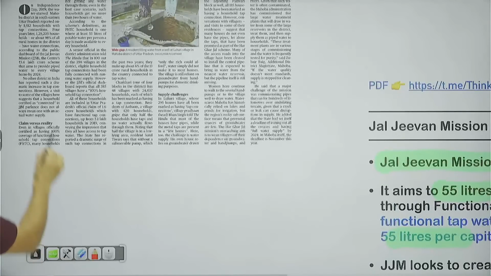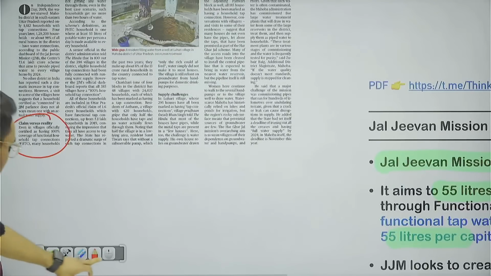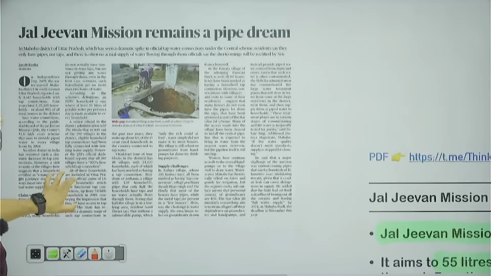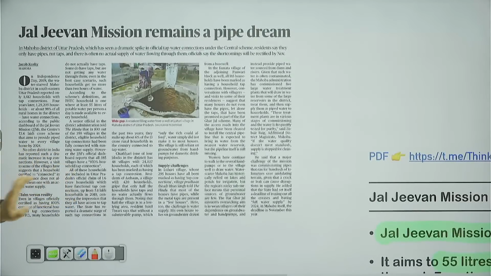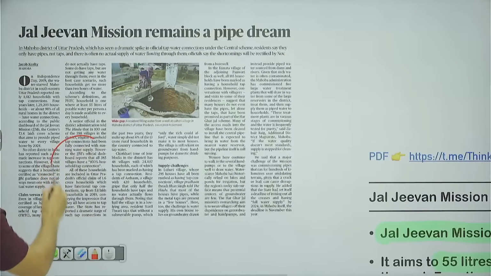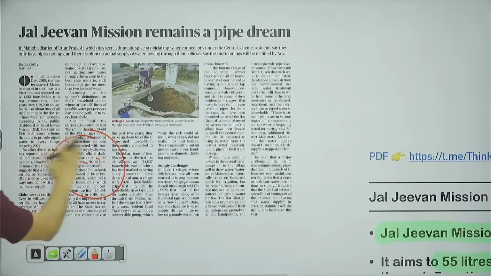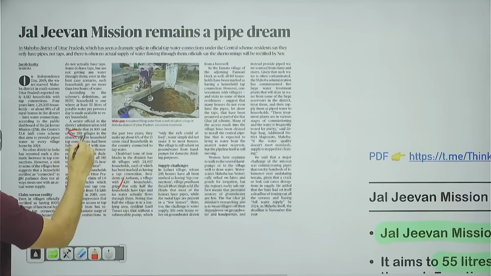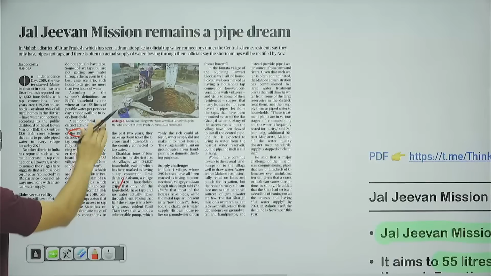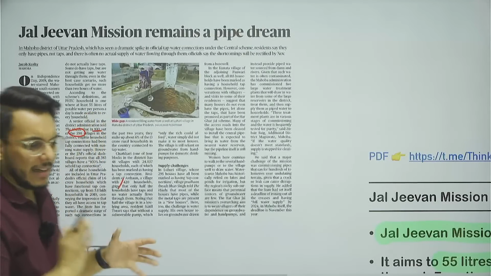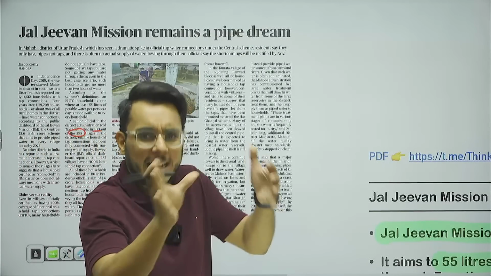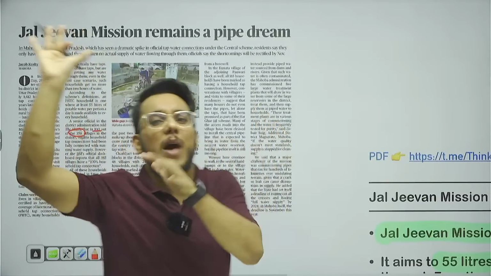Even in villages officially certified as having 100% functional household tap connections, it is being said that JJM's official dashboard reports that all 385 villages have 100% household tap connections. But here it is provided that out of 398, only 100 are actually receiving the water. So that kind of report has been prepared on how many households are getting water versus what the government has